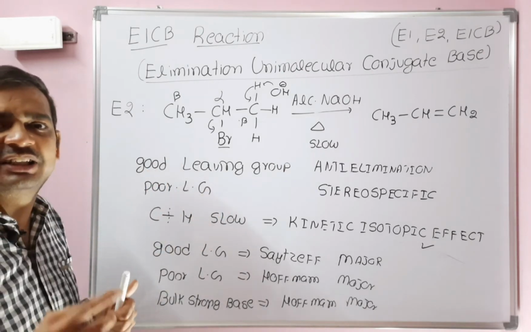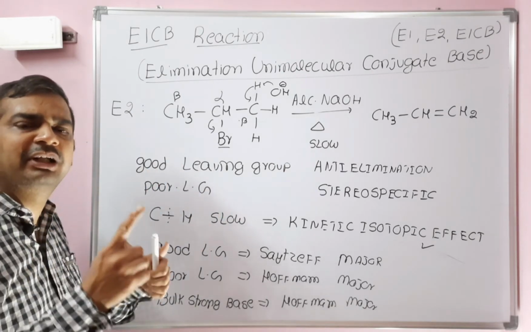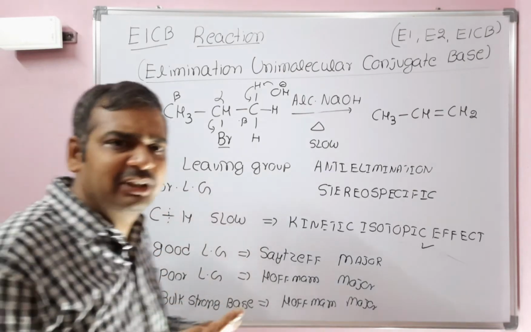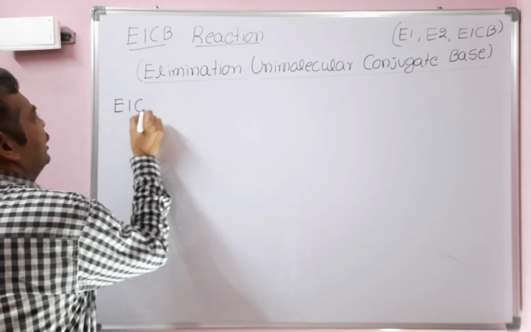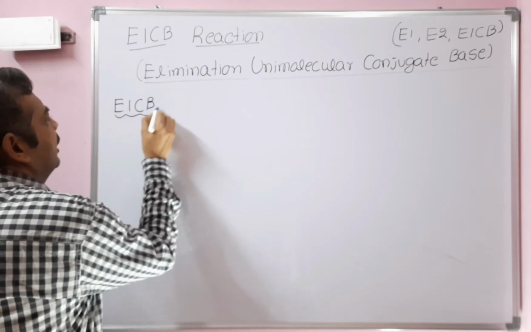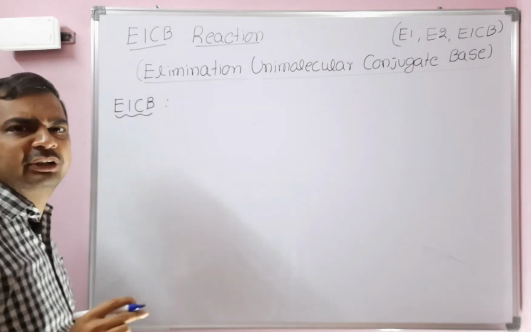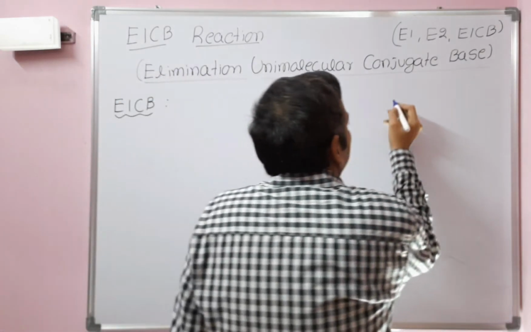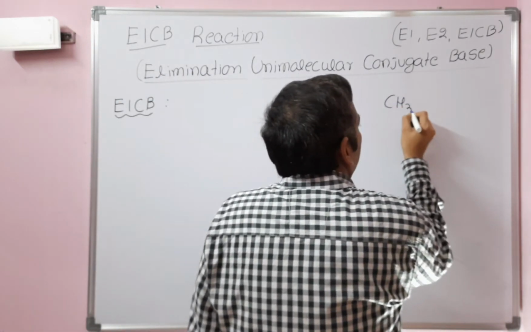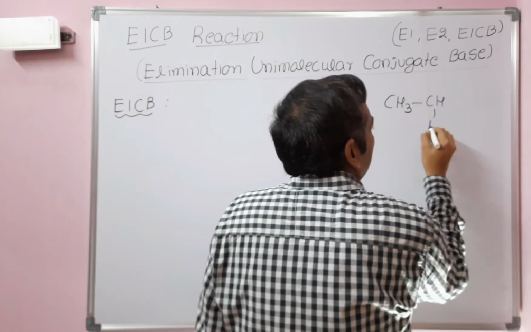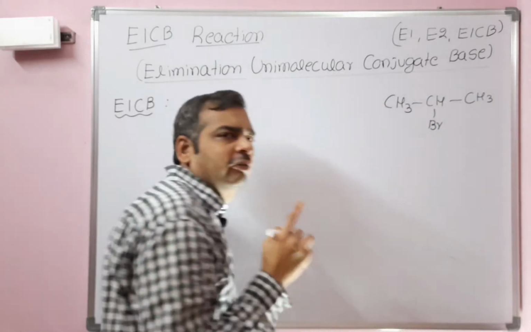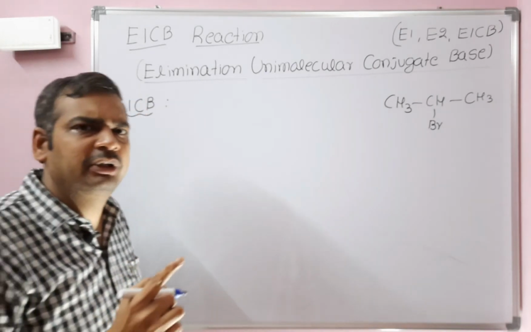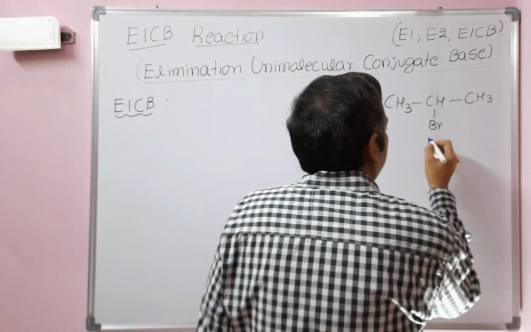Now coming to the E1cB. Let's see what is the difference between E1cB, E1 and E2. In the E1cB reaction, normal alkyl halides will not undergo the E1cB reaction. So see, 2-bromopropane will not undergo the E1cB reaction. We discussed so far 2-bromopropane for E1 and 2-bromopropane for E2.